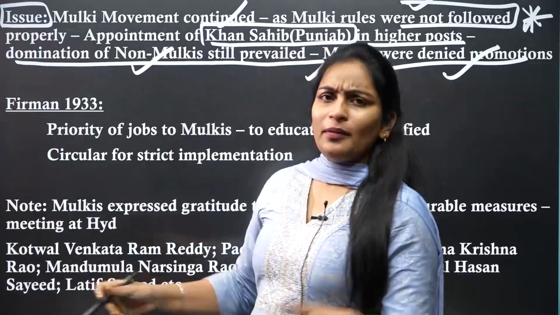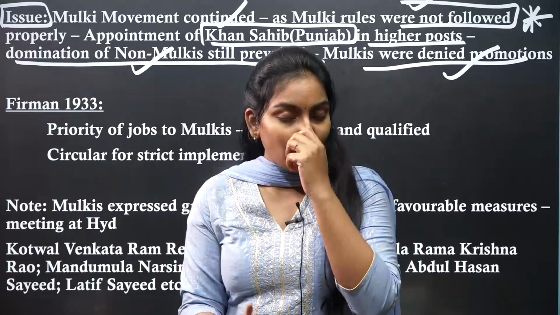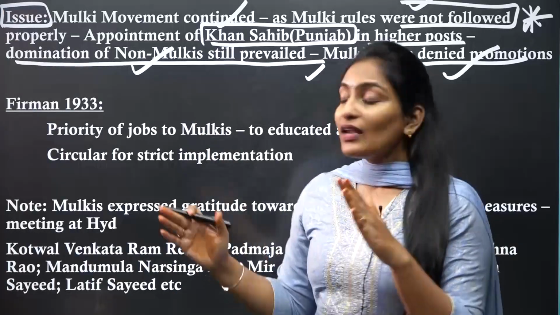So they are already under their domination; without reducing that, how will you provide justice? So the domination of the non-Mulkis was not ensured.